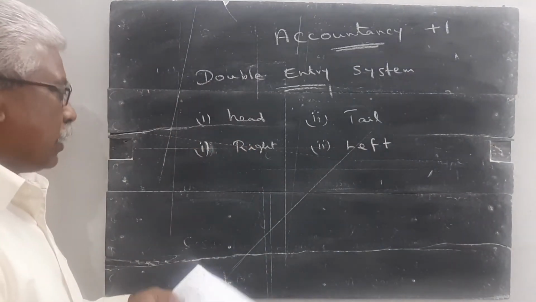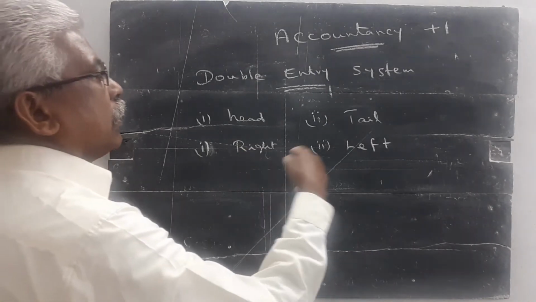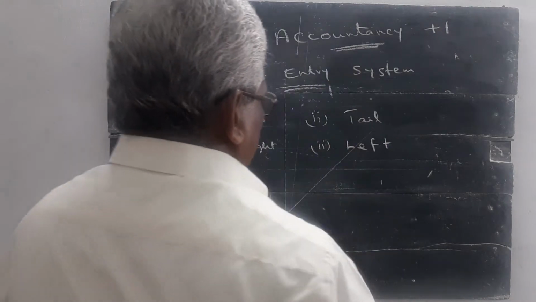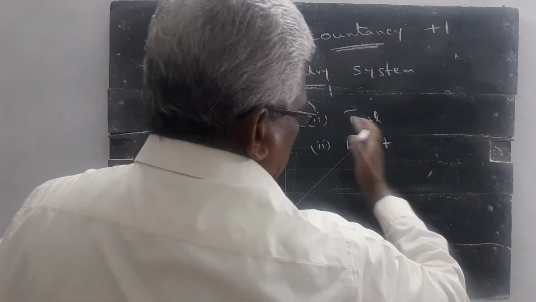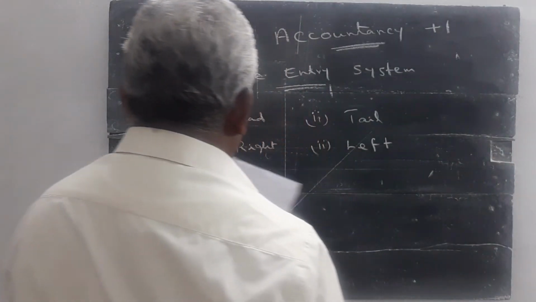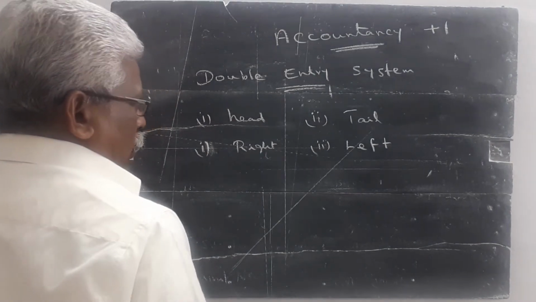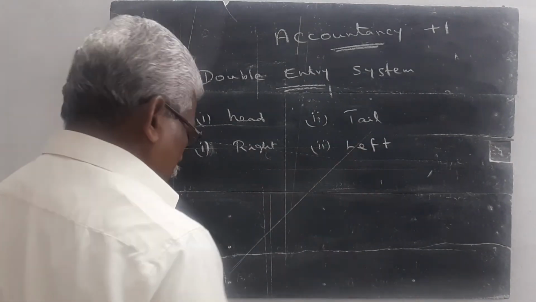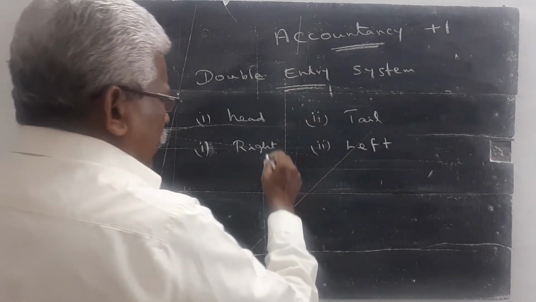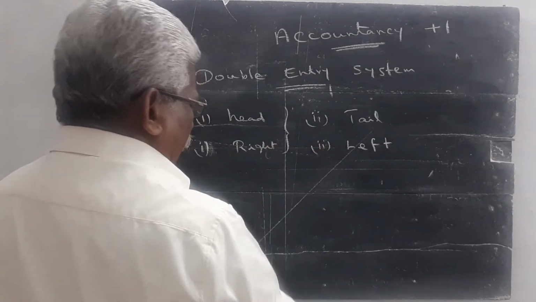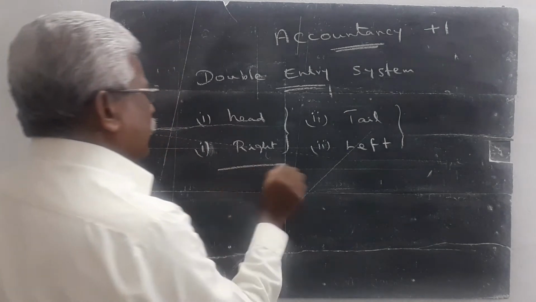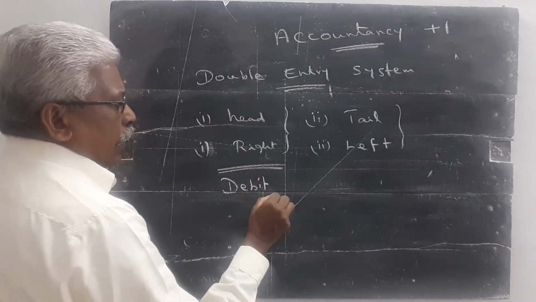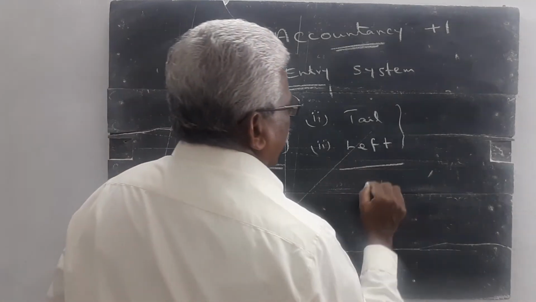So right side, left side. When we classify this blackboard into two parts, this side is called the right side, this side is called the left side. So head or tail, right and left. But in accounting language, this right and left are called the debit side and credit side. New term to study: debit and credit.